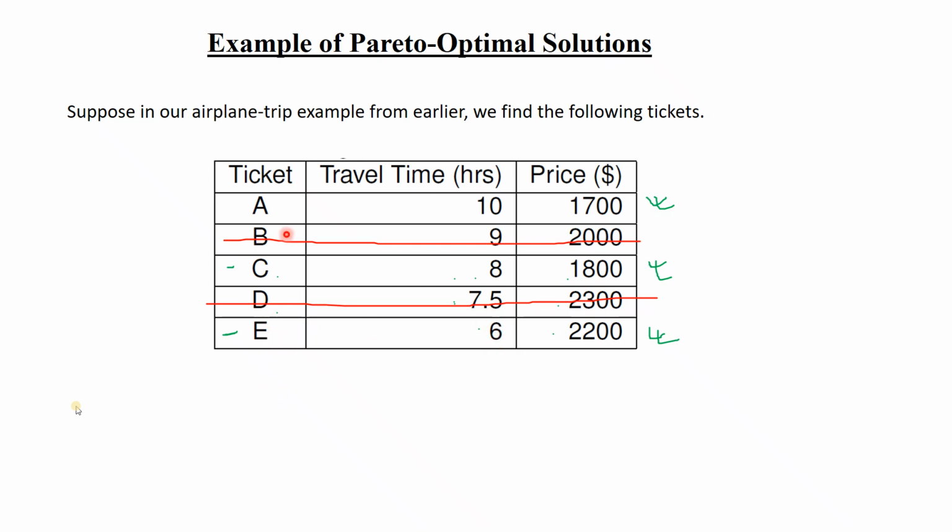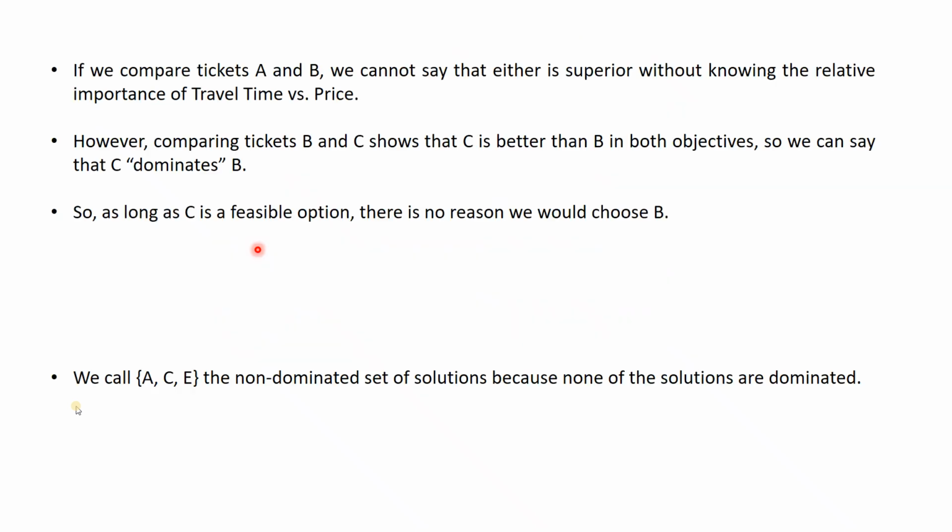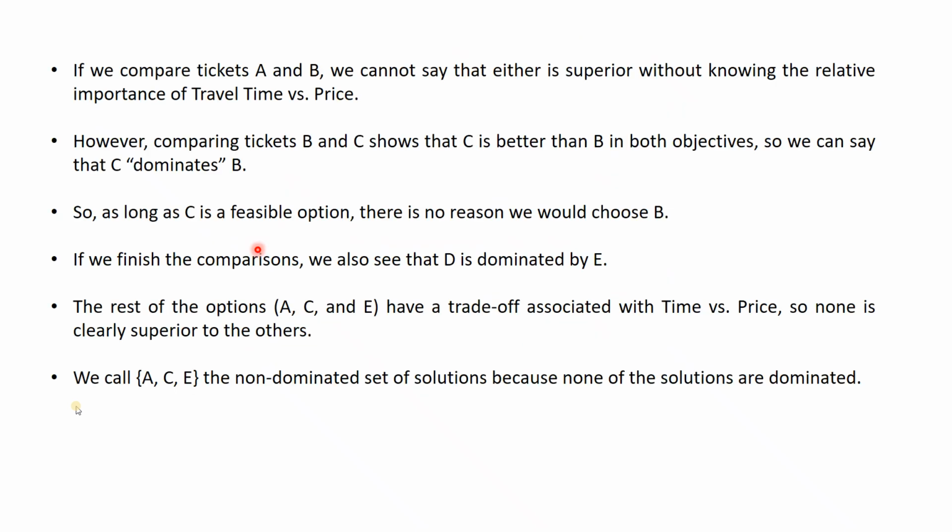How? Because it is taking the minimum time. So in minimum time, E is superior, and in cheapest, A is superior, and C is intermediate. So there can be a customer who can choose C. So they are not dominated by each other. They are non-dominating. Okay. So this is one step in how we can proceed toward the Pareto optimal solution.